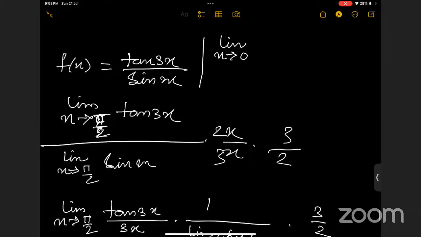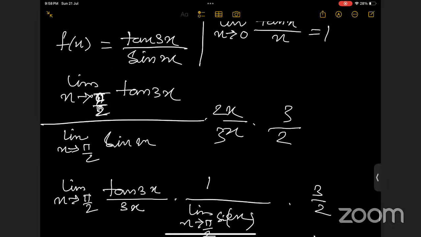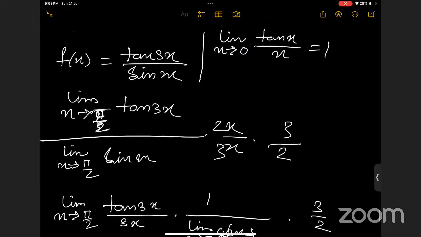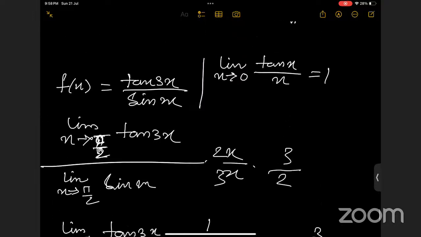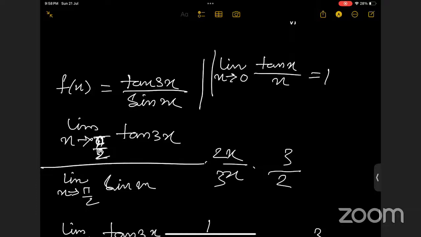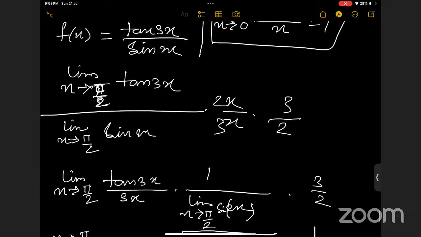If you know I'm doing something wrong, you should stop me, okay? I thought you were dealing with another type of question. That's why I didn't say anything. Yes. Because for this we need some 0 by 0 form, and at pi by 2 this was not. Okay. So yes, ma'am, this is our condition. Now we're taking this as 0, suppose.